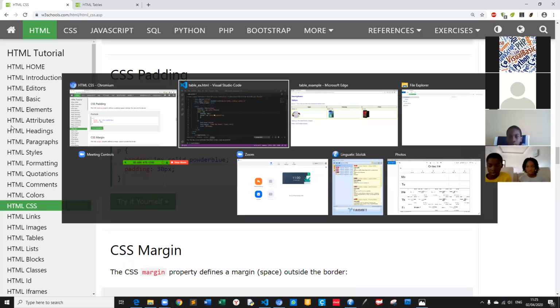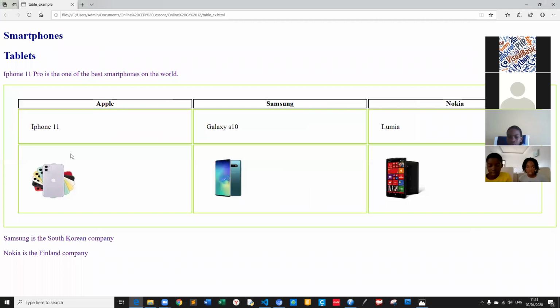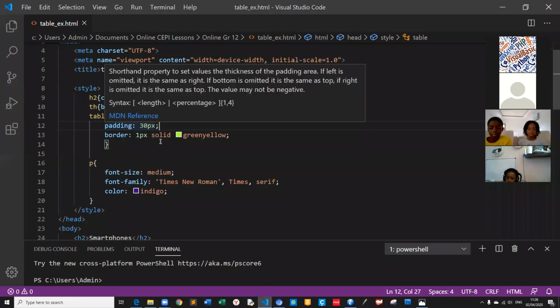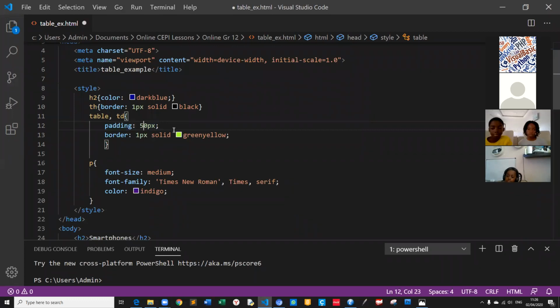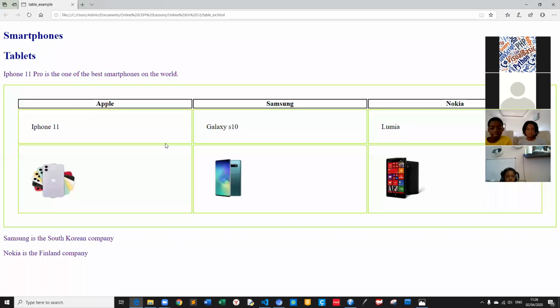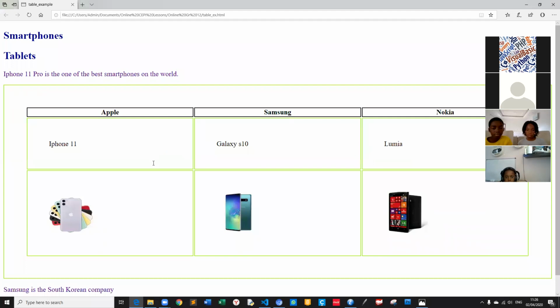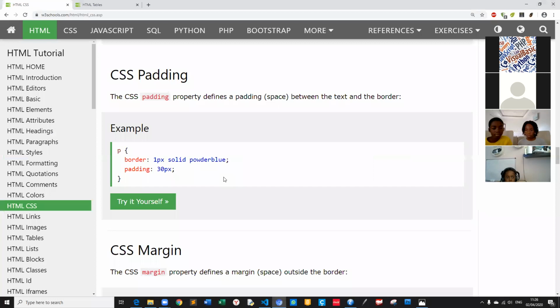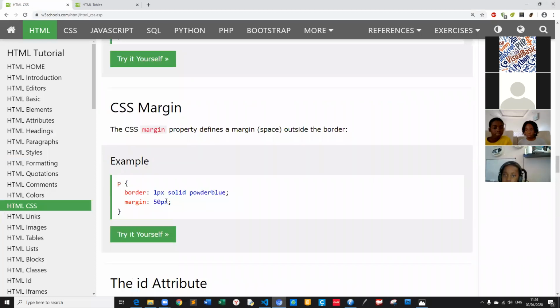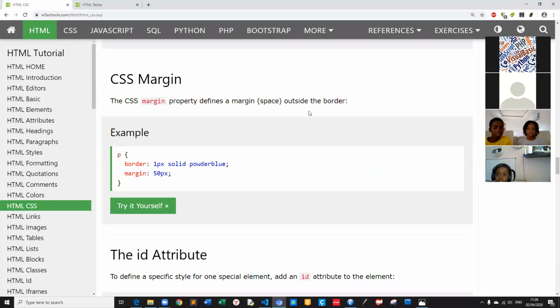Look, padding is there. 30 pixels. You can give more padding, for example, 50 pixels, 8 pixels. Then you will choose your own style, own design. Refresh. Look, 50 pixels. Now also you will give in CSS margin, 50 pixels, 100 pixels, 60 pixels, the space outside the border.